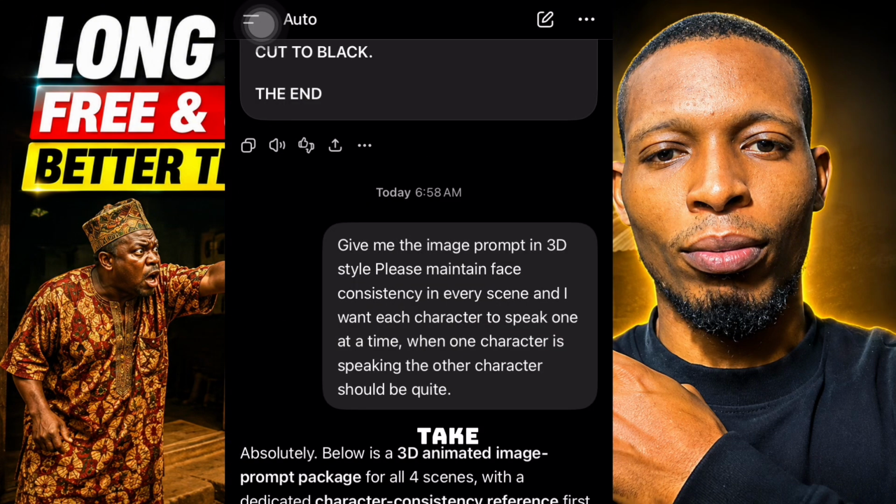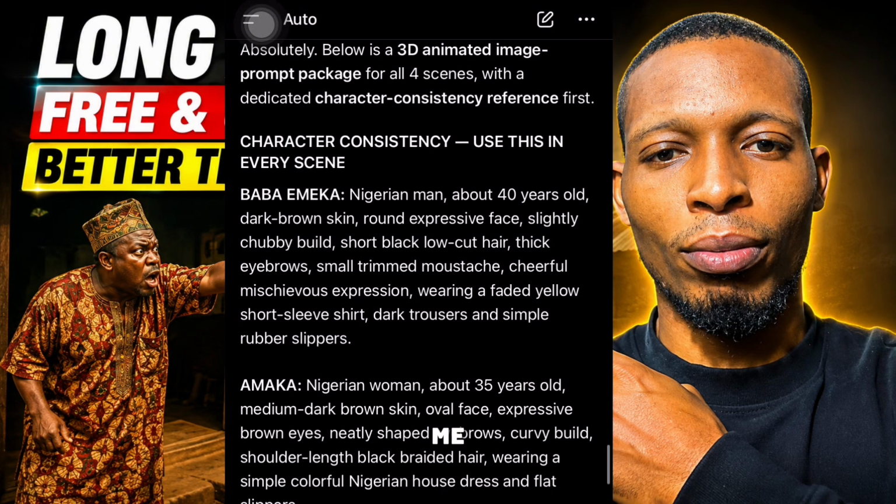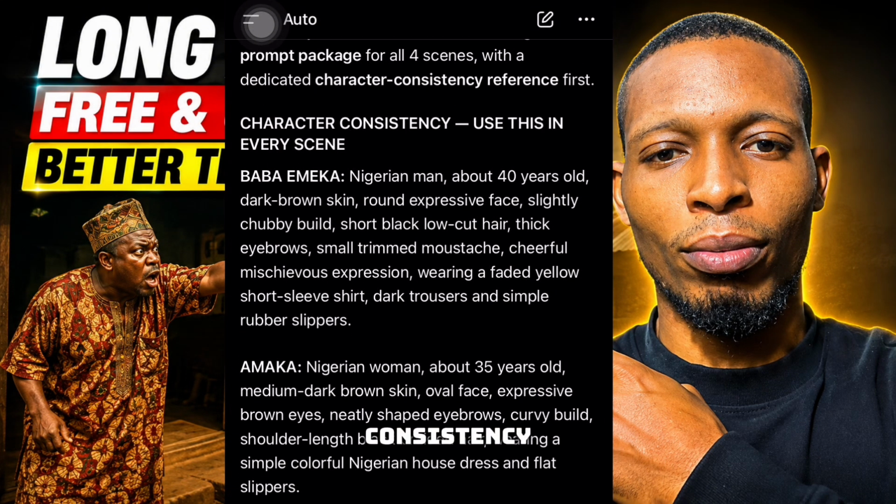After that, I tell ChatGPT to give me the image prompts in 3D style and maintain face consistency in every scene. So I tell ChatGPT to give me the image prompts and character consistency too. Now ChatGPT has given me the character consistency for each of the main characters: Baba Emeka, Amaka, and Chukwu.